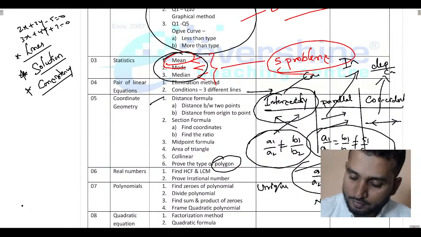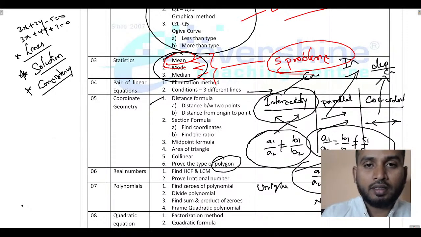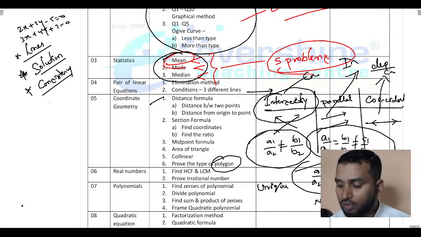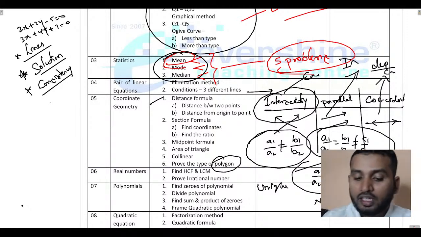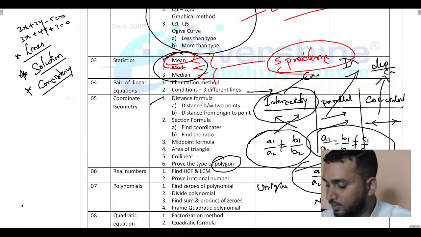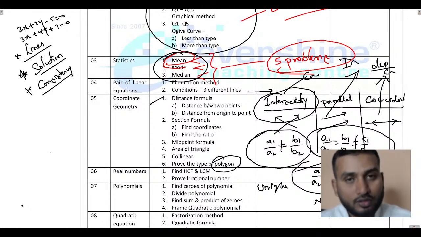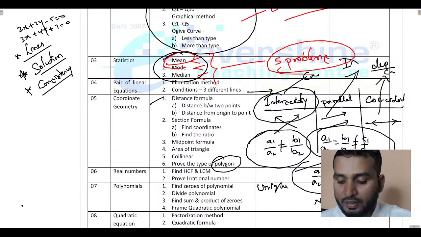Okay, observe here. So, what do you mean by prove the type of polygon? Polygon means any geometrical figure which has more than 2 sides and it should be a closed figure. Such a figure is called a polygon. Is this clear? Good. Now, they may give you some coordinates and ask you to prove that it is an isosceles triangle, prove that it is a right triangle, prove that it is a scalene triangle, prove that it is an equilateral triangle. So, such type of questions you can expect here.